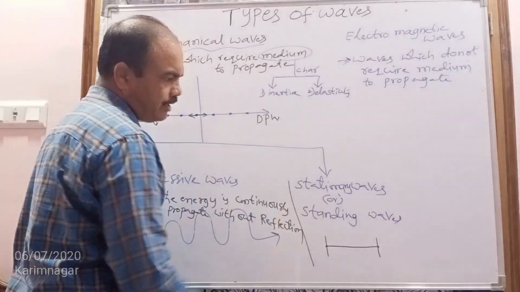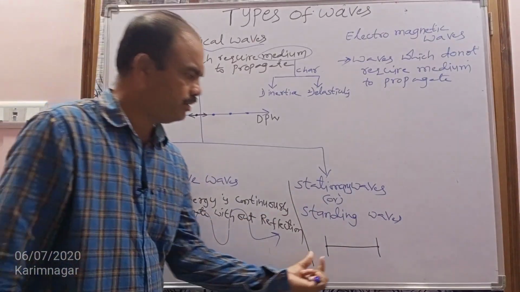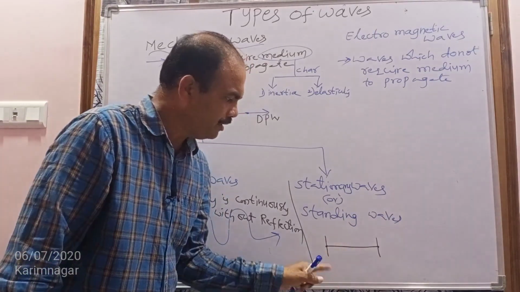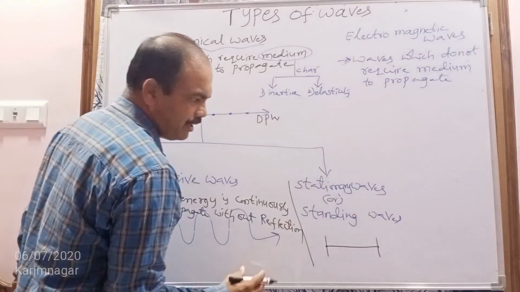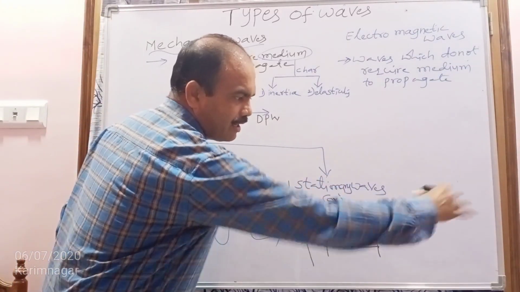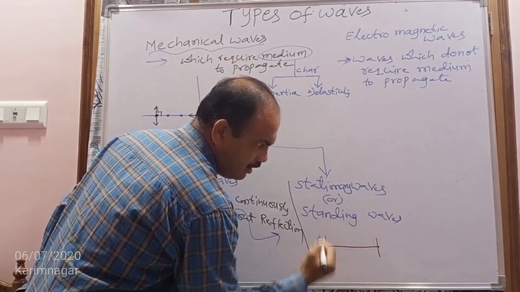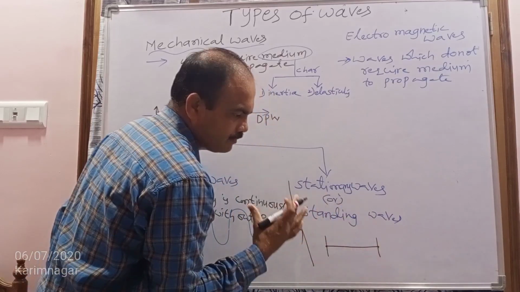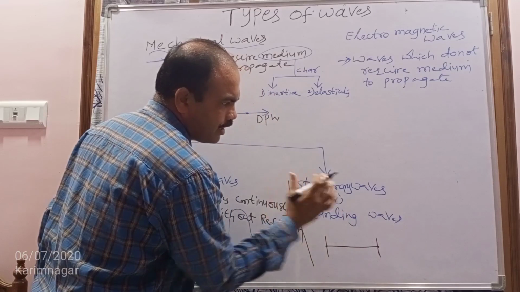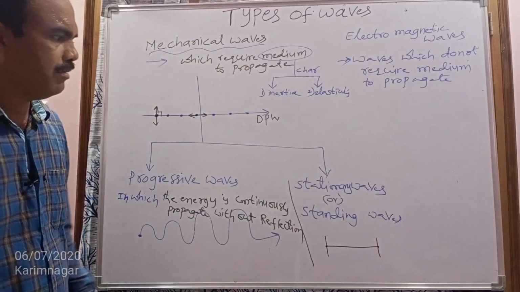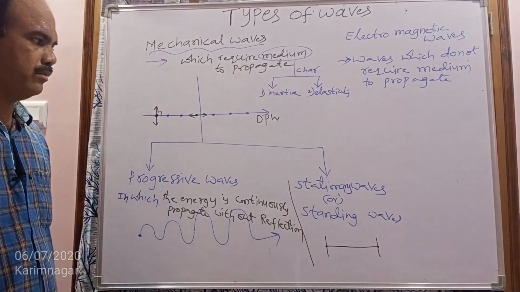So standing waves are waves which are confined between two boundaries. In the same way, the energy does not travel continuously. The energy is also confined between these two boundaries. Such waves are called stationary waves or standing waves.